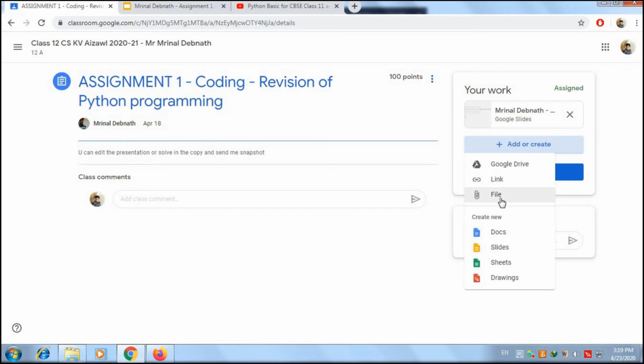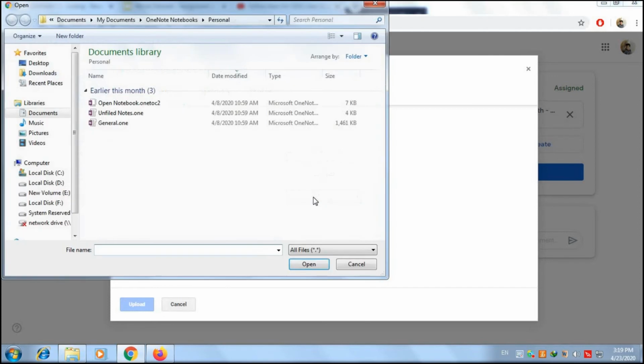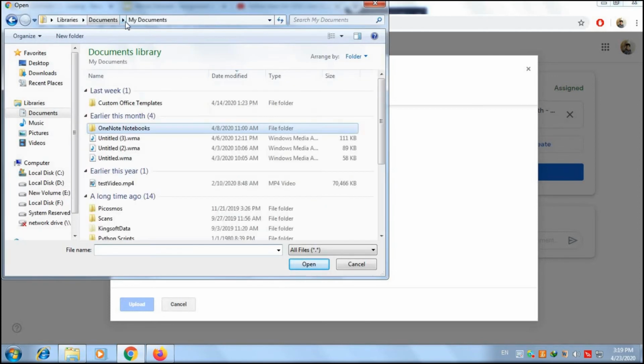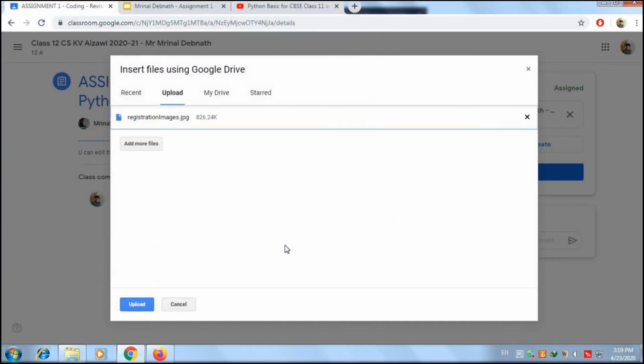We will select file, because we are going to upload the file from your computer or your cell phone. A link is only if you want to link, like you have a GitHub page; only in that scenario it's used. So I'll press file. In it multiple options are there, so we will select a file from your device. As of now we'll just randomly select something, maybe some scans. Imagine this is the image that you have taken, and I'll just open it up.